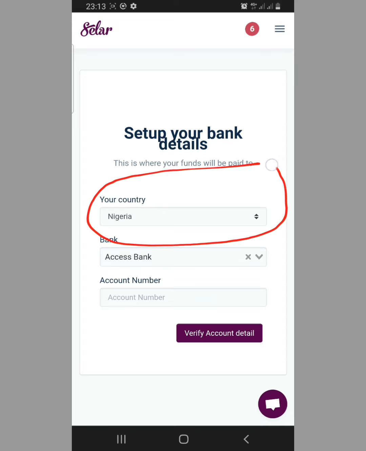So this is one of the reasons why people get banned easily, because this platform actually deals with location. So it detects your country easily. Now, there are many of us in Nigeria that have Momo accounts for Ghana, or maybe have accounts in Uganda or something like that, you understand? But if you are in Nigeria and you're using this platform to open an account with another currency, they will actually block it after some time, because they will detect your location and block the account.